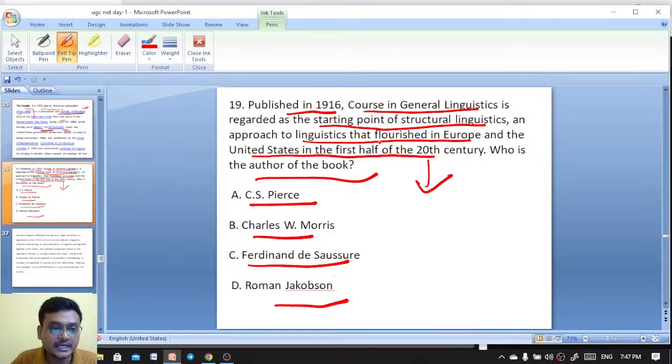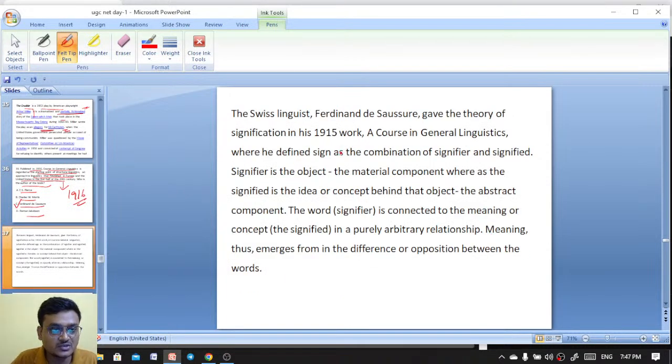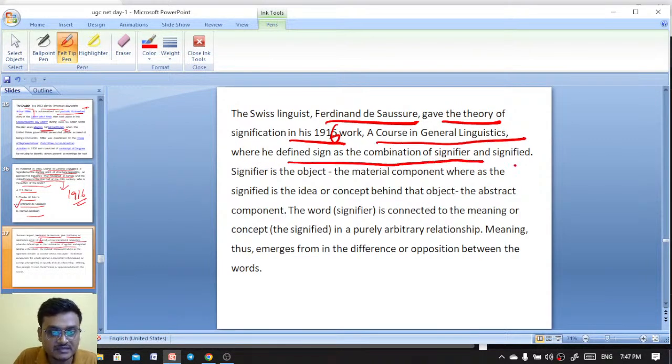Okay, everyone, right? It is Ferdinand de Saussure. Ferdinand de Saussure wrote Course in General Linguistics, published in 1916. It's an easy question. The Swiss linguist Ferdinand de Saussure gave the theory of the sign in his work, A Course in General Linguistics, where he defined the sign as the combination of signifier and signified.